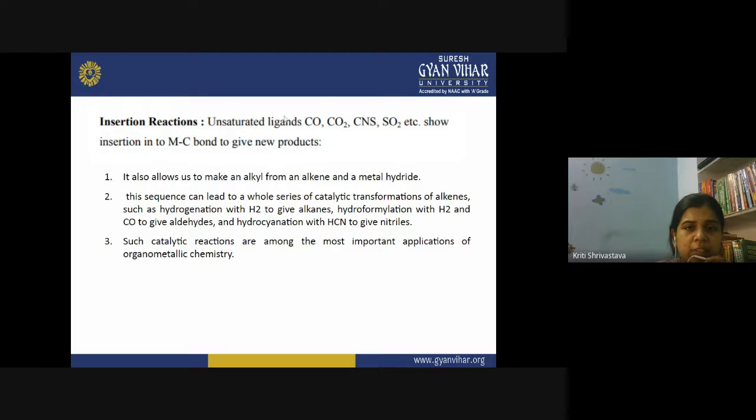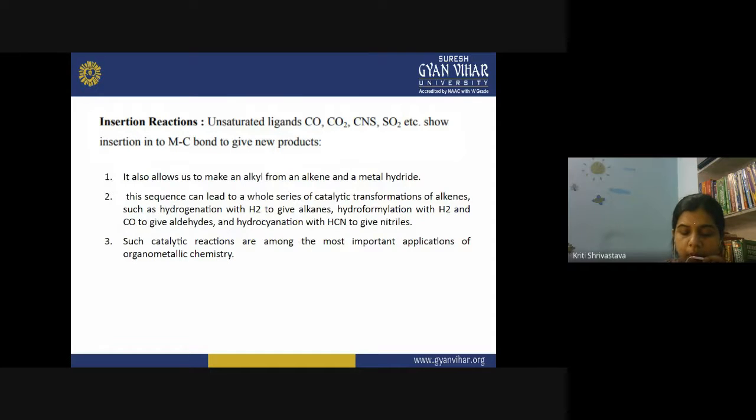Generally they are inserted into a metal carbon bond to give a new product. Sometimes hydrides are also added, and that is also an example of insertion reaction, like in catalytic cycles. Such a reaction allows us to make an alkyl from an alkene and a metal hydride. And this sequence can lead to a whole series of catalytic transformations of alkenes.